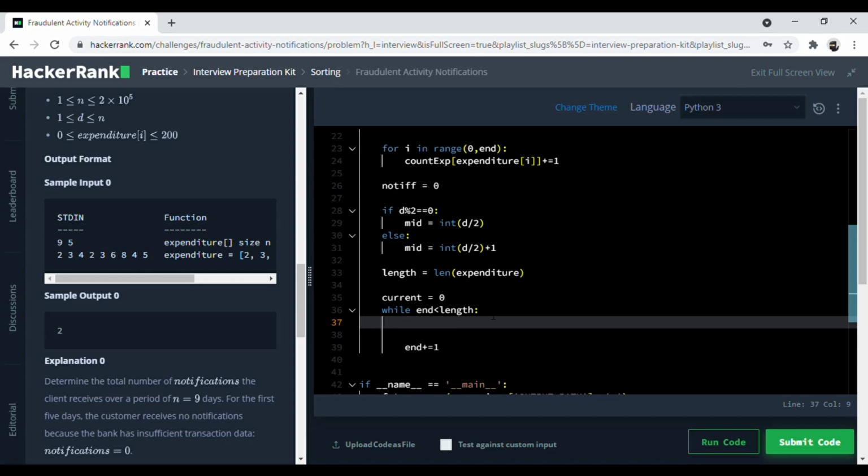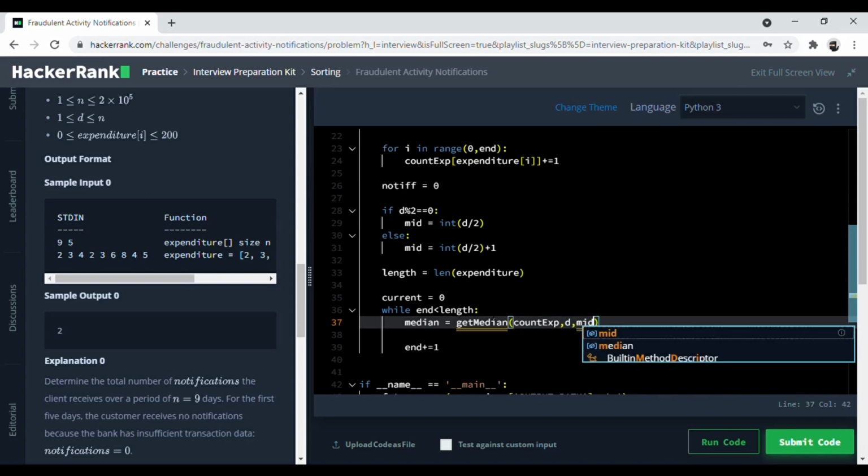So to get the median, I will have median equal to, I'll make a function called getMedian, which will have its inputs as the count sort list that we stored, count expenditure, the length of the entire thing, which is D, and the midpoint, which was mid, which we found over here.